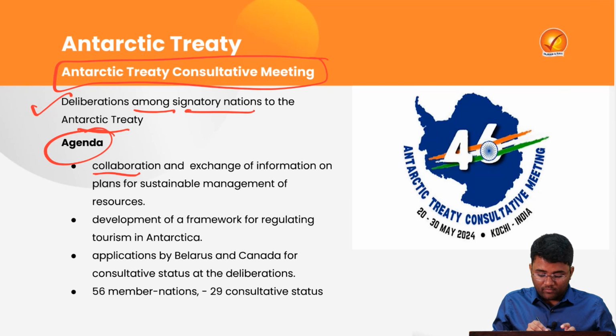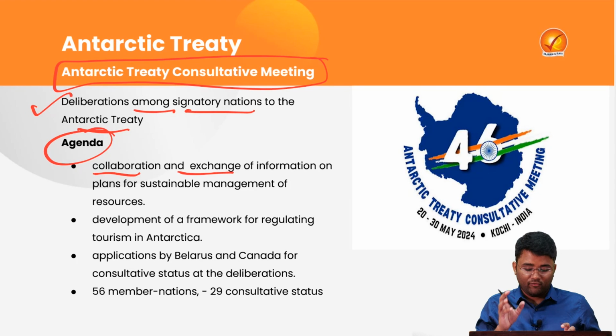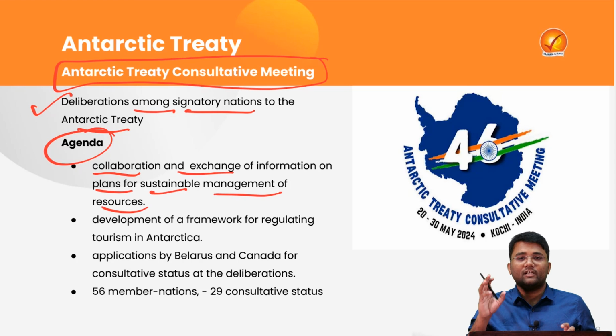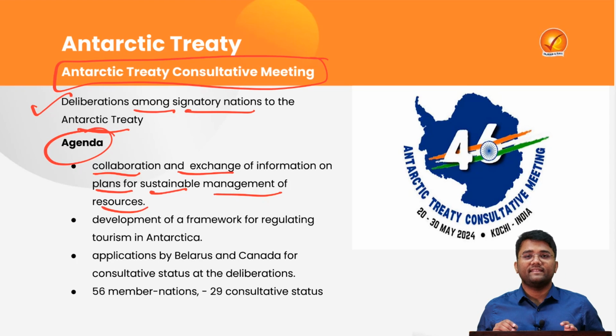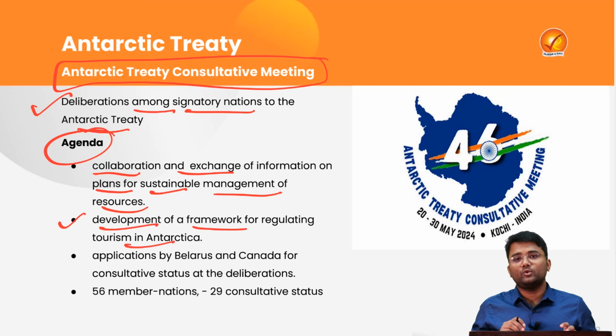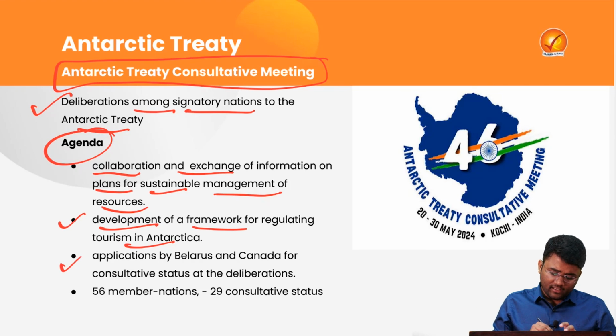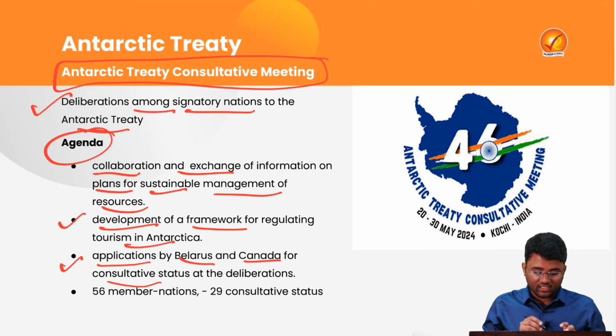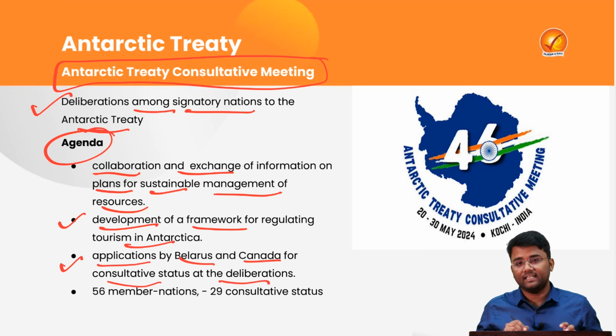The agenda is to collaborate and exchange information on plans for the sustainable management of the resources located in Antarctica. Then they will also try to develop a framework for regulating tourism in Antarctica, where proper sustainable tourism can happen. Then they will also look into the applications of Belarus and Canada for consultative status at the deliberations.